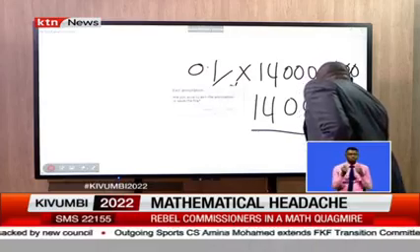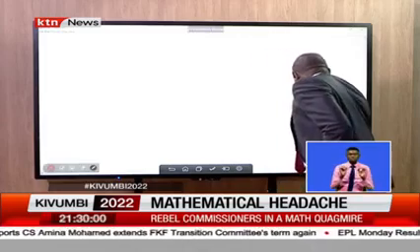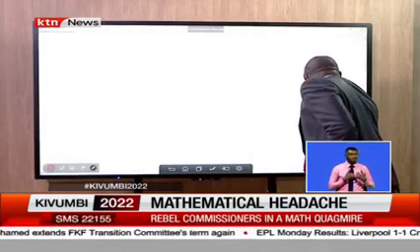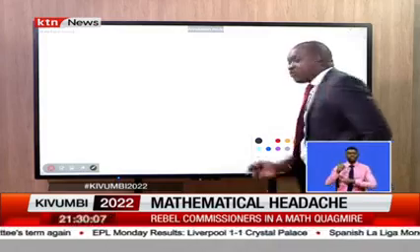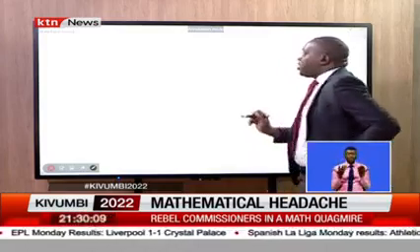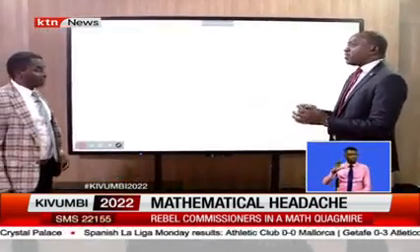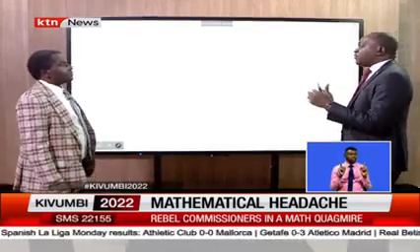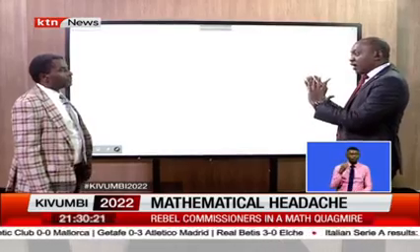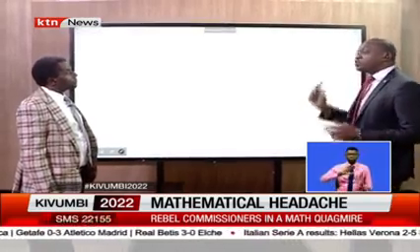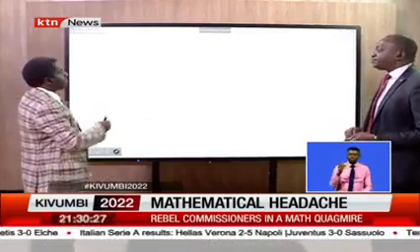All right. Now, I guess it's not adding up for me, but perhaps there's a way it adds up that I don't know. So I'm going to call Professor Gishuhi. He's a professor of mathematics, acting dean of the School of Mathematics. Professor, just come a little closer to the screen. The figure that the IEBC talks about, the four renegade commissioners, is 140,000. Forget about the other two. So let's do that calculation. Try and get to 140,000.